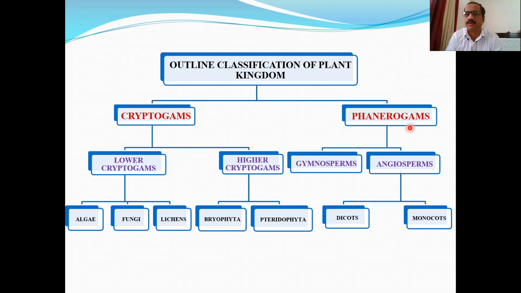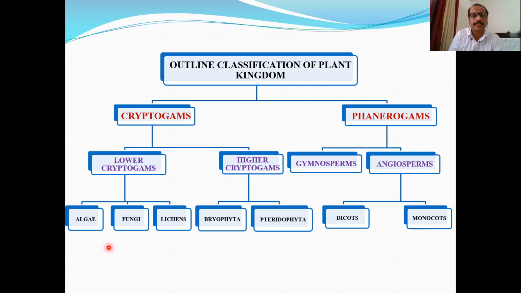So these plants are called fruitless plants, and these are known as fruit-producing plants, types of phanerogams or spermatophyta. Then we studied that angiosperms are of two types: dicotyledons and monocotyledons. Dicotyledoneae is the scientific name of this taxon. Monocotyledoneae is the scientific name of this taxon. We studied different examples. Dicotyledons are the angiosperms in which seeds are with two cotyledons. Two cotyledons or embryonic leaves are present in the seeds of dicot plants, whereas in monocot plants, there is a single cotyledon or embryonic leaf. So that is the outline classification of the plant kingdom.